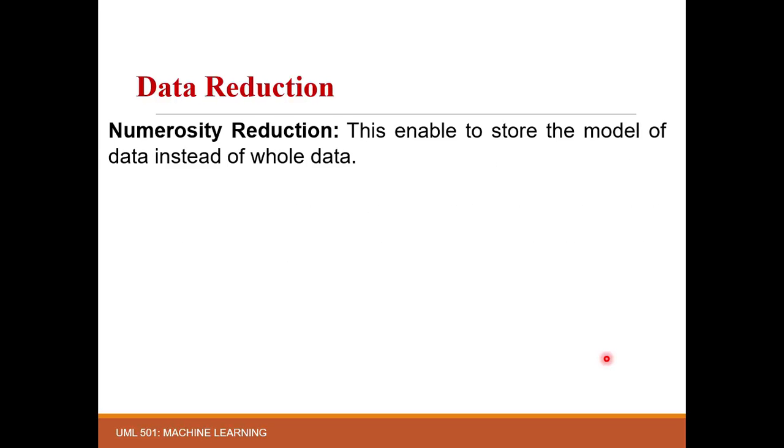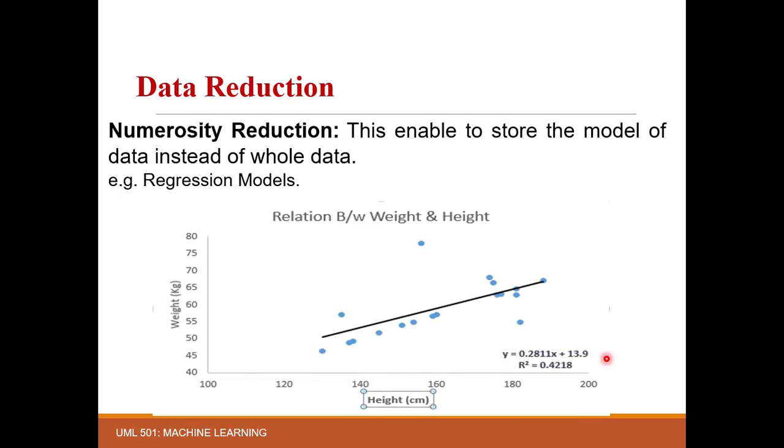Okay, next one is numerosity reduction. This enables us to store the model of the data instead of the whole data. For example, in the case of regression analysis, the regression model or regression equation can be stored with all coefficients instead of the entire data to make predictions of future values of the target variable.